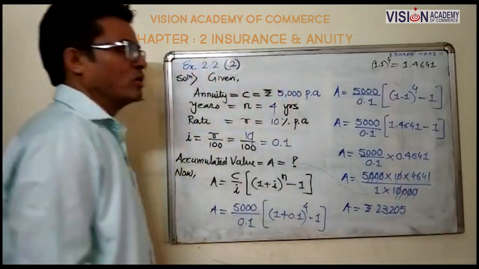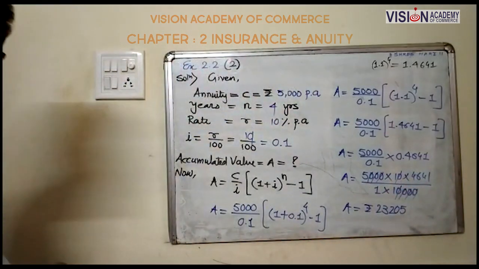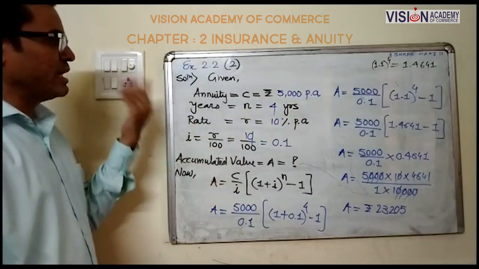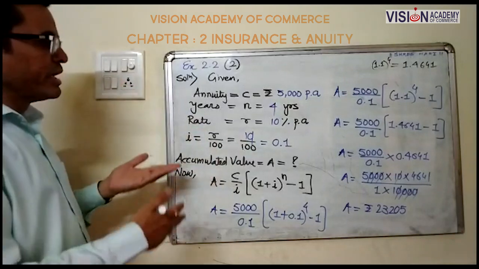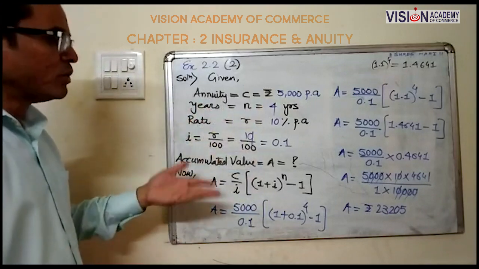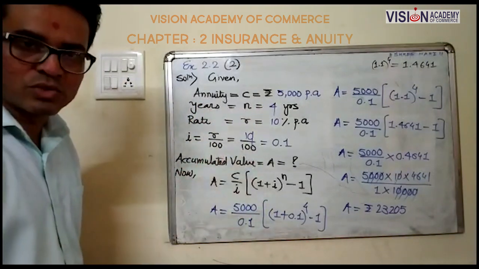Okay, so your amount comes to rupees 23,205. As per the first question, this is also the same, just the figures and calculations change. Almost all questions are the same, so you can easily understand.